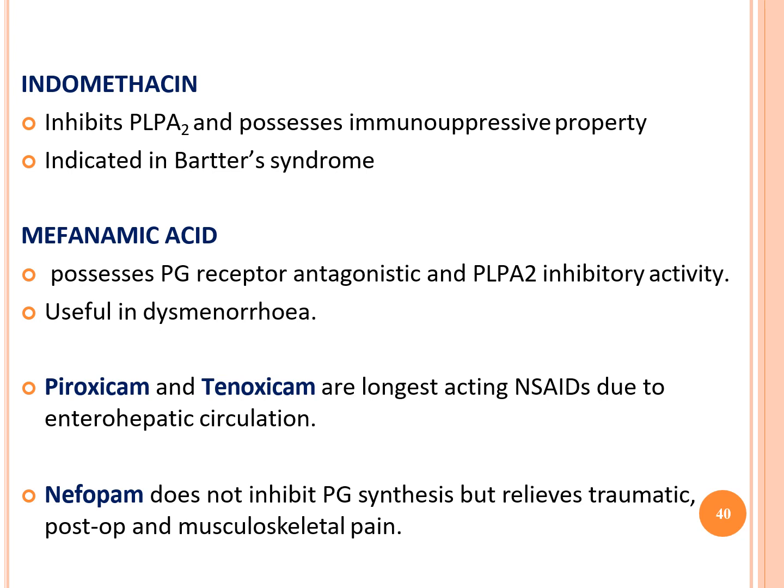Very important drug of choice in dysmenorrhea. Piroxicam and tenoxicam are long-acting NSAIDs due to enterohepatic circulation. Nefopam does not inhibit PG synthesis but relieves tremors, traumatic post-operative and musculoskeletal pain.